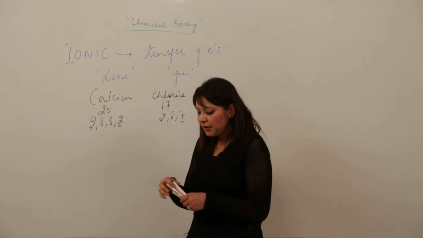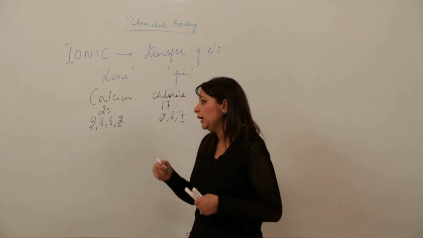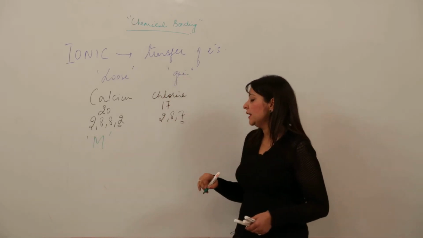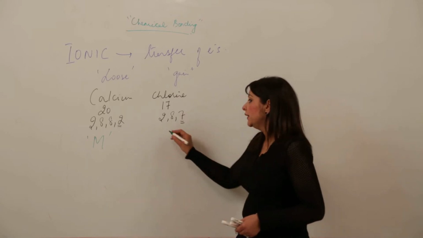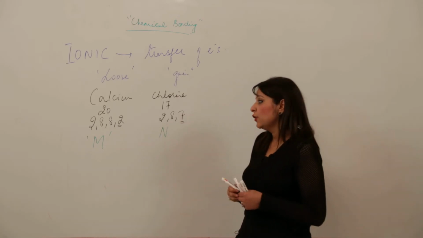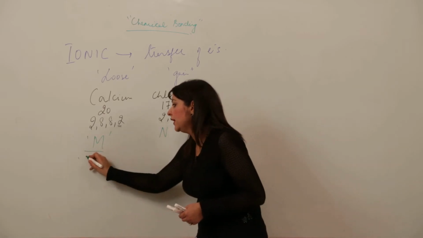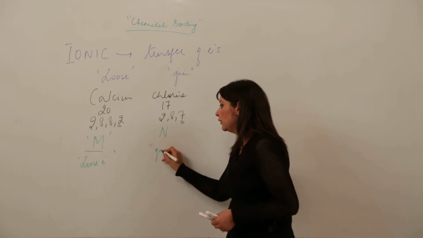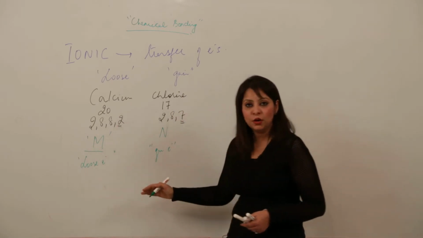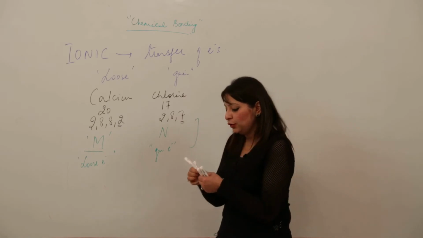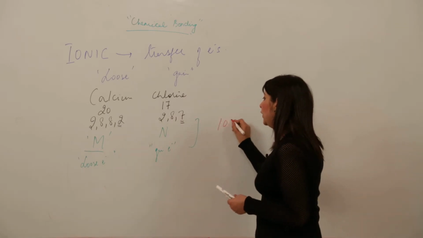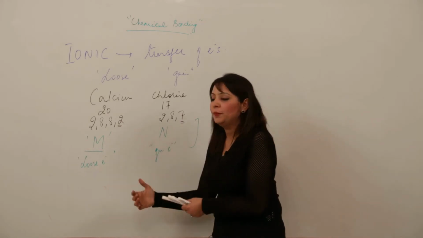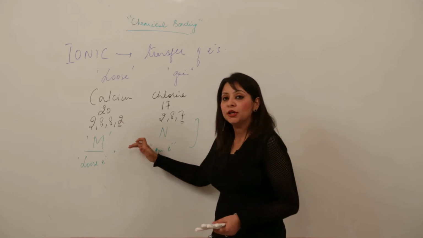We know the elements whose valence electrons are 1, 2, 3 are called metals, and the elements whose valence electrons are 4, 5, 6, 7 are called non-metals. So metals always have a tendency to lose electrons and non-metals have a tendency to gain electrons. So whenever you see such a combination, straight away you should know that they will form a kind of bond, ionic, right?